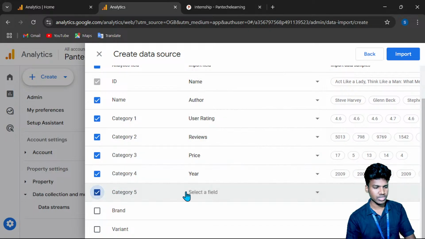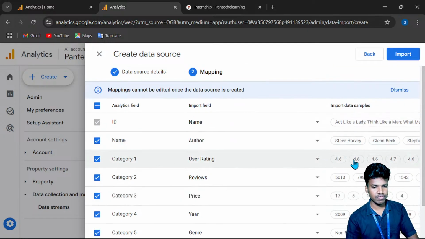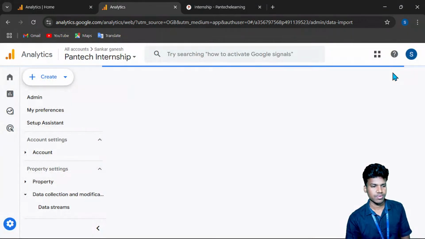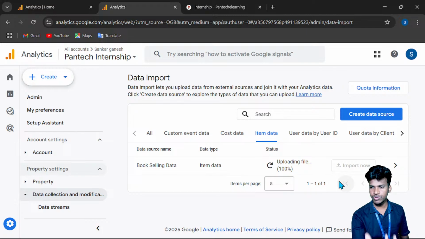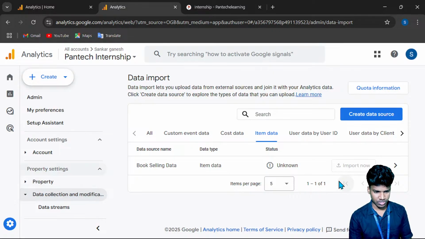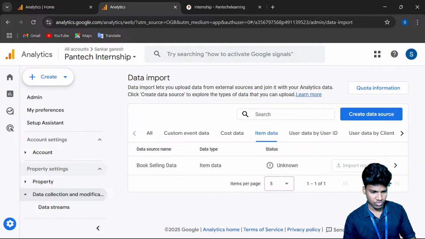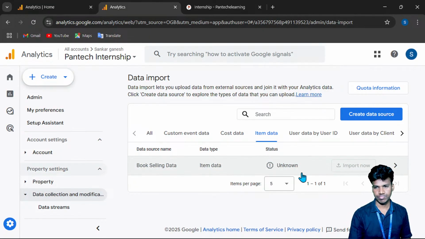Then the remaining one is the genre. So every field wise I will upload the data. Okay, now once I upload everything and give the import, it takes some time, because the file will be analyzed by Google to see whether it is okay or not. If it is not fit for analytics, it will say that it is not fit. The status is unknown, which means it takes time, because the data is not uploaded yet.